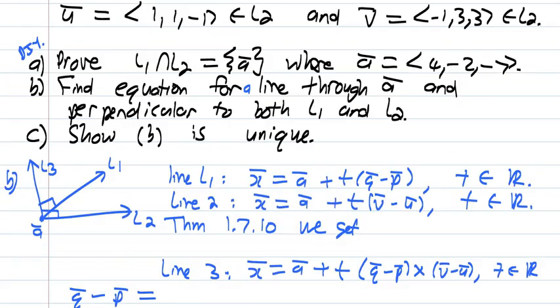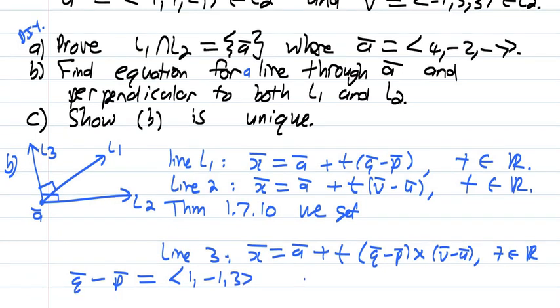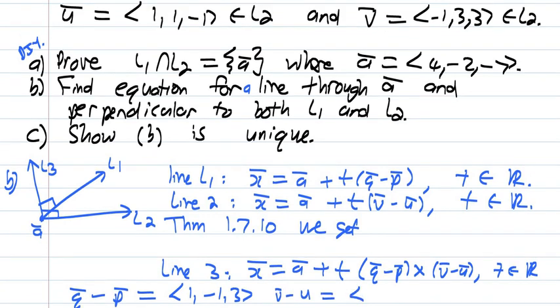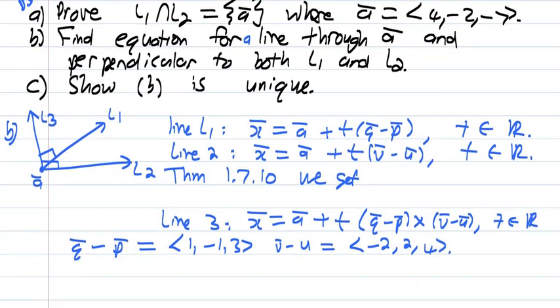So that calculation looks like it is (1, -1, 3). And then we also got to do v minus u. So v minus u is -1 minus 1, which is -2; 3 minus 1, which is 2; 3 minus 1, that works out to be 4. And now you got to do the cross product.